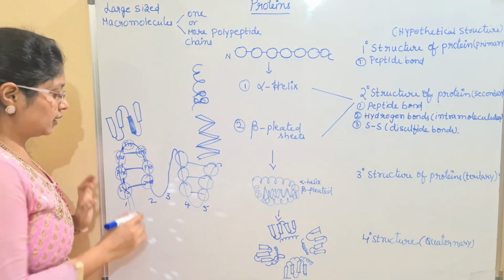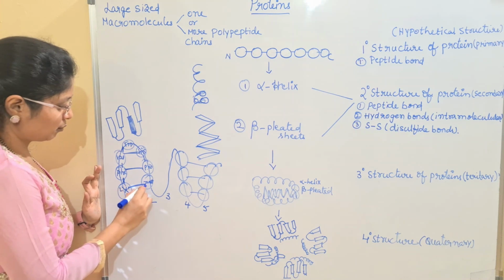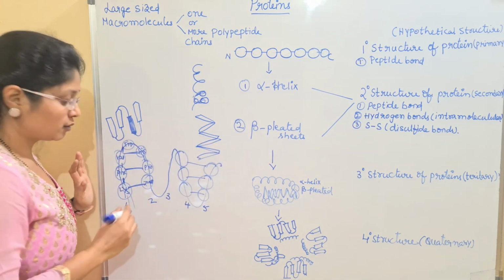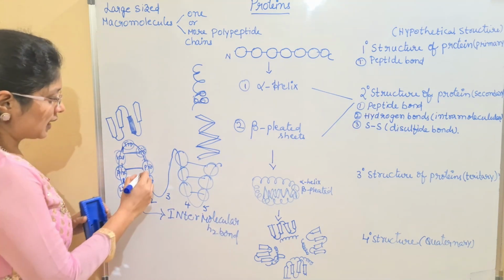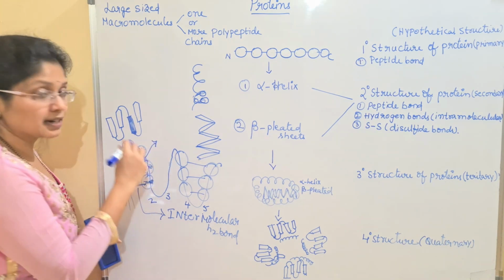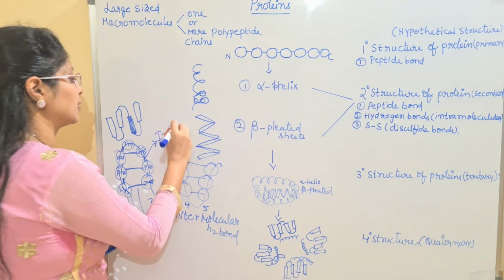So mainly here we have a ladder-like configuration. The amino acids on either side are linked by hydrogen bond, which is said to be the intermolecular hydrogen bond, and the molecules which have the adjacent hydrogen bonds are said to have the intra-hydrogen bonds.